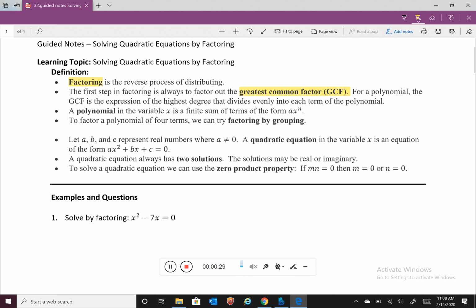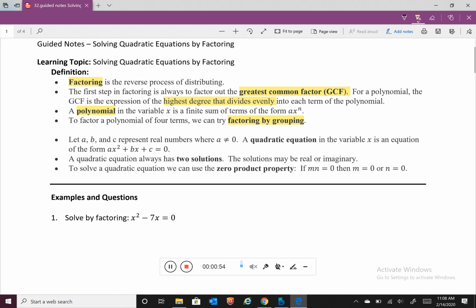And that is identified by finding the expression of the highest degree that divides evenly into our polynomials. And reminder, a polynomial in the variable x is a finite sum of terms of the form a times x to the n. And we can also look at factoring by grouping.